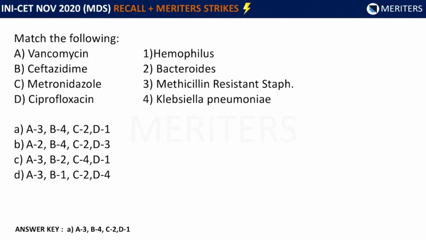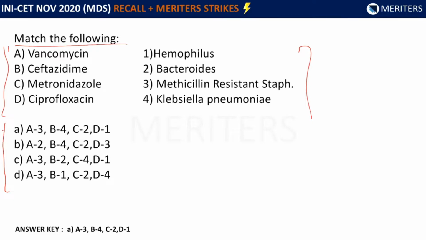Here we have another question, a combination-based question where match the following was asked. Here you have to match the drugs in this column to this column, and the correct combination has to be selected from the options. Match the following: A, B, C, D. Drugs were written like vancomycin, ceftazidime, metronidazole, and ciprofloxacin, and the organisms were written 1, 2, 3, 4: Haemophilus, Bacteroides, methicillin-resistant staph, and Klebsiella pneumoniae.